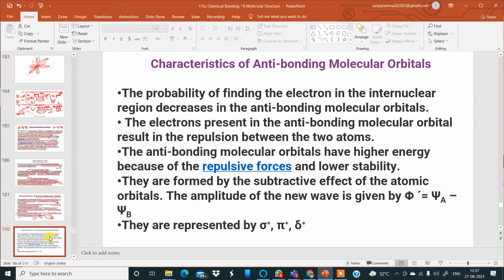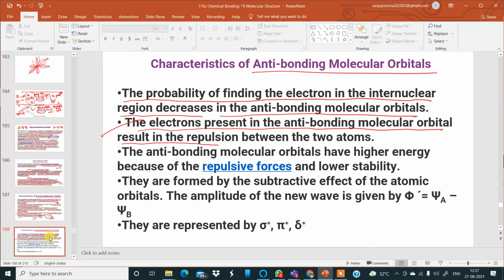In this case, the probability of finding the electron in the internuclear region decreases in the anti-bonding molecular orbitals. The electrons present in the anti-bonding molecular orbital result in repulsion. The anti-bonding molecular orbitals have higher energy because of the repulsive forces, and they lower the stability of the entire molecule. They are formed by the subtractive effect of the atomic orbitals.